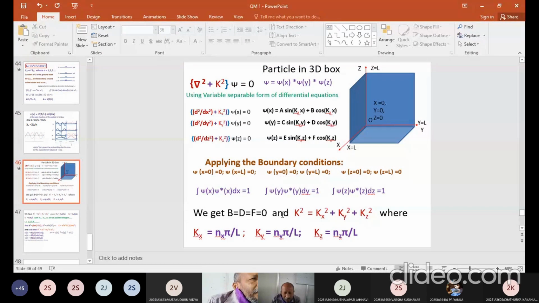Now you see that k square is equal to kx square plus ky square plus kz square. In geometry, what does this expression represent?